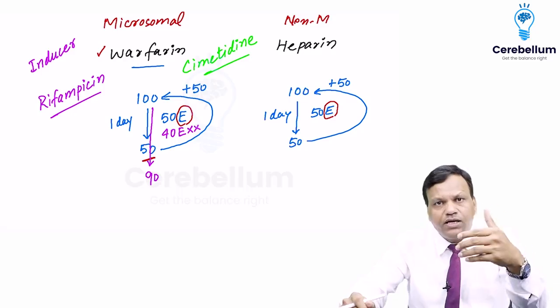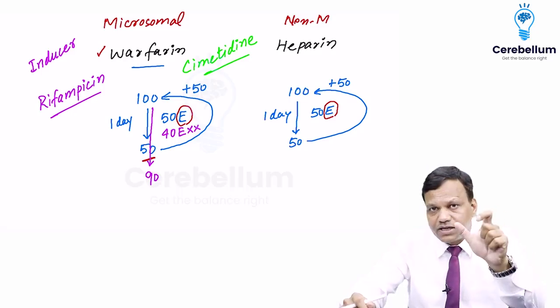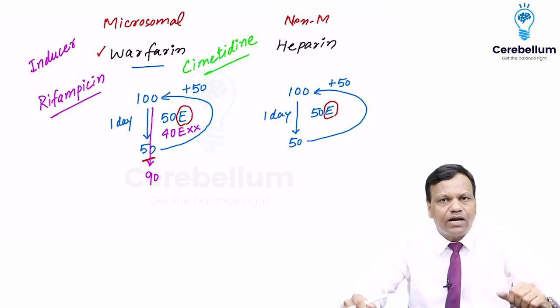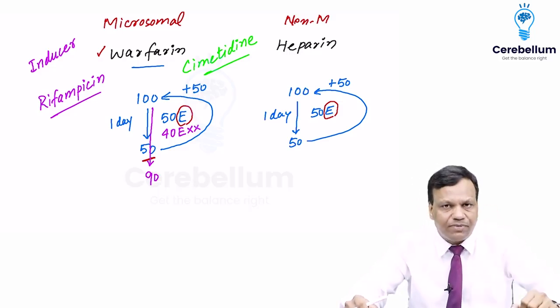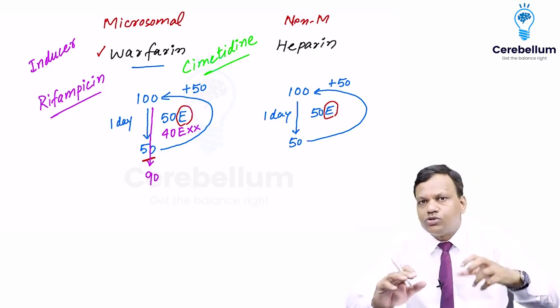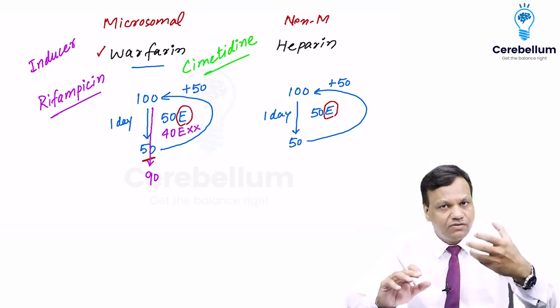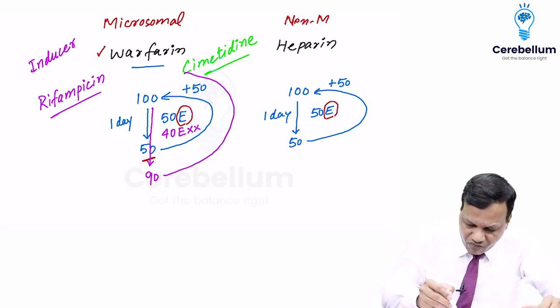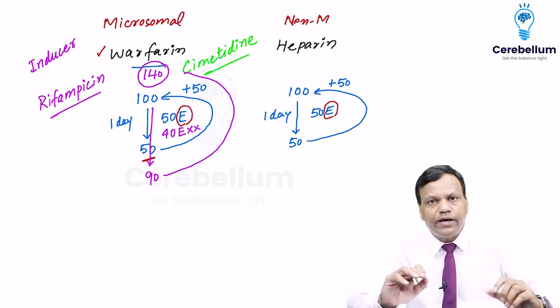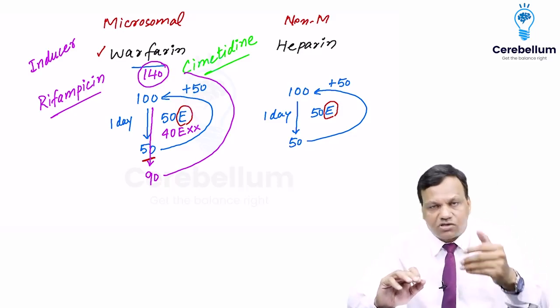Out of 40 that are resting, only 10 are working. So when only 10 are working, they will break only 10 molecules, so 90 will remain. If we do not know such a thing is happening in the body, we will continue the dose as earlier. The dose we were giving was 50 molecules. If we give 50 now, what will happen? The total will become 140, nearly 1.5 times what we require. So that can lead to toxicity.